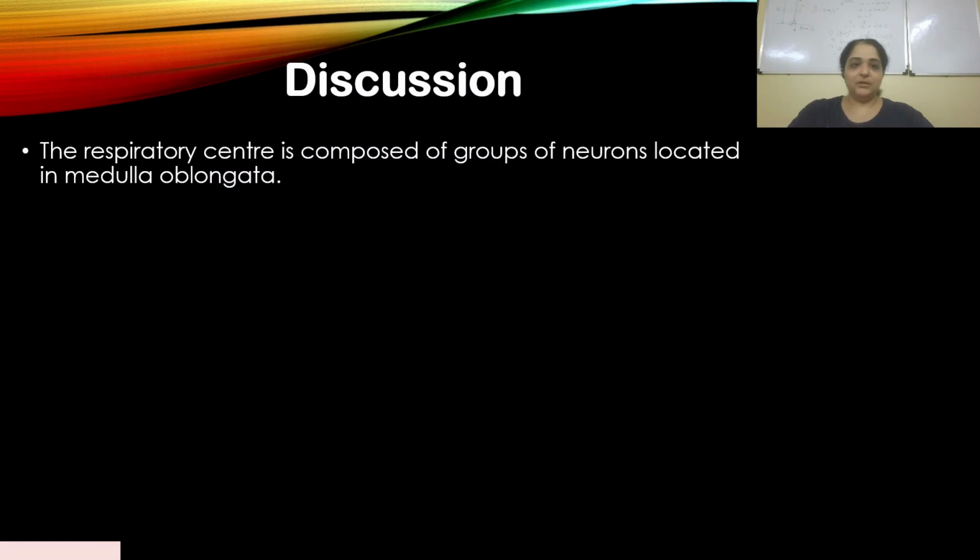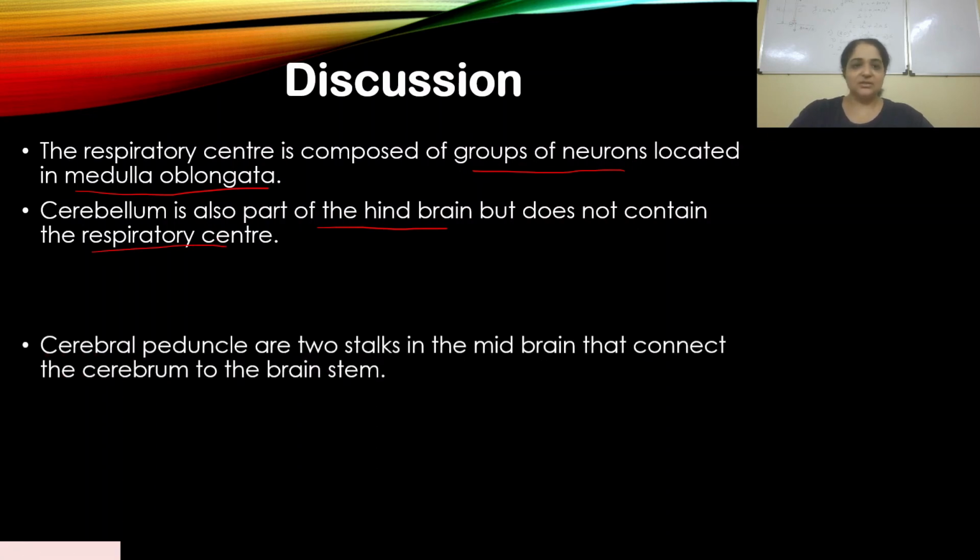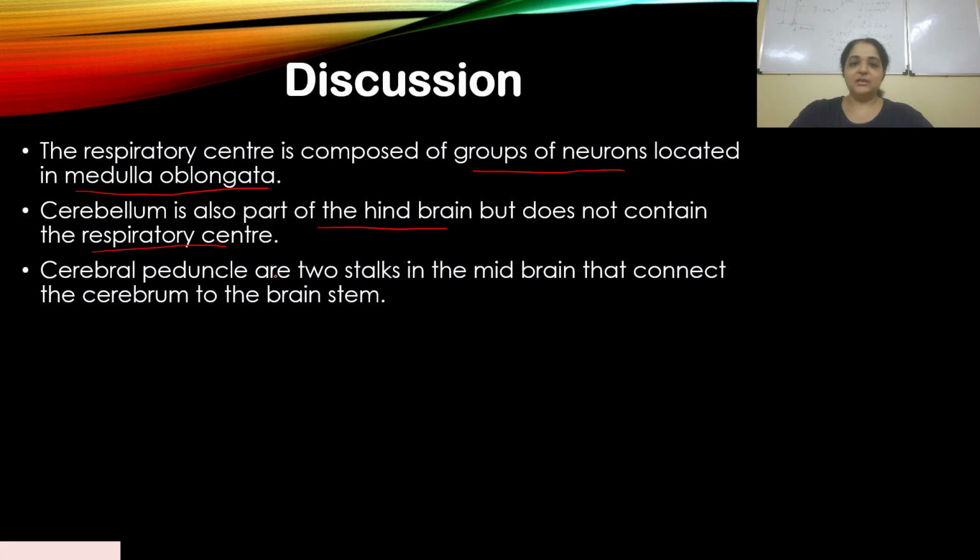The respiratory center is composed of a group of neurons located in medulla oblongata. Cerebellum is also part of the hindbrain but does not contain the respiratory center. Again, it is the same as the first question. This is again direct. Cerebral peduncles are two stalks in the midbrain that connect the cerebrum to the brain stem.